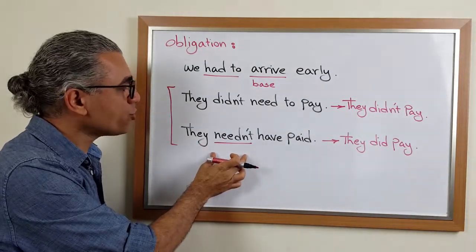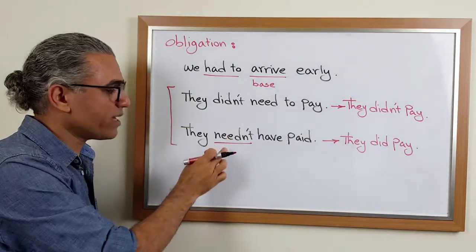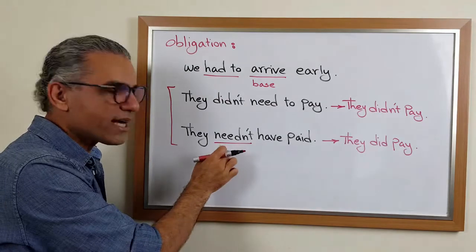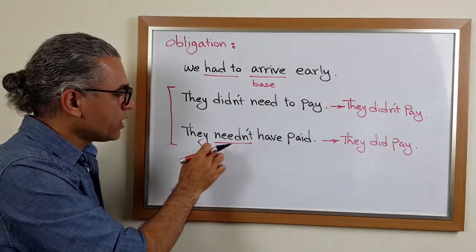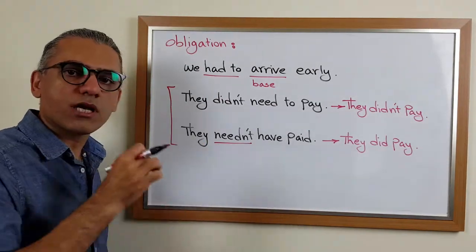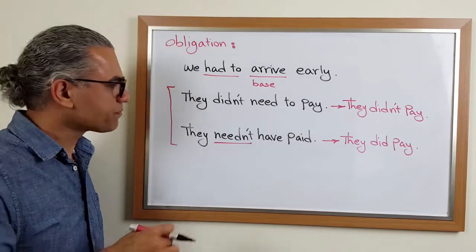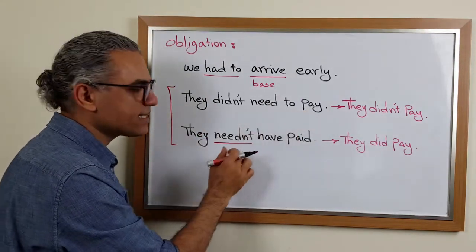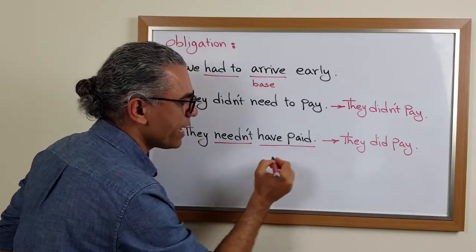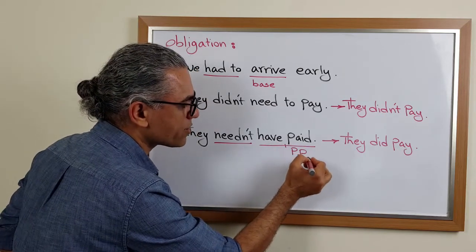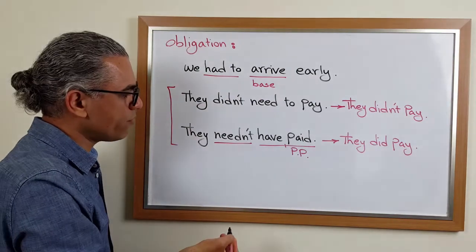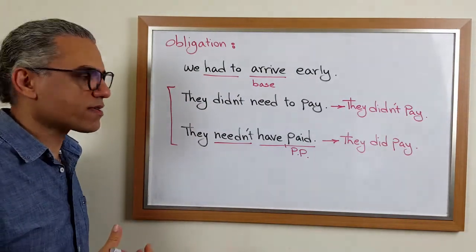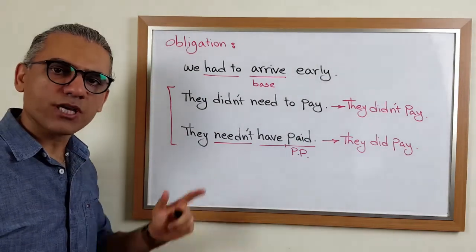It means we don't use an auxiliary verb anymore to make it negative. We put not right after need. So need itself in here is our auxiliary verb. They didn't need to pay. They needn't have paid. This is the past participle of the base form, and both of these sentences are expressing a lack of obligation in the past.